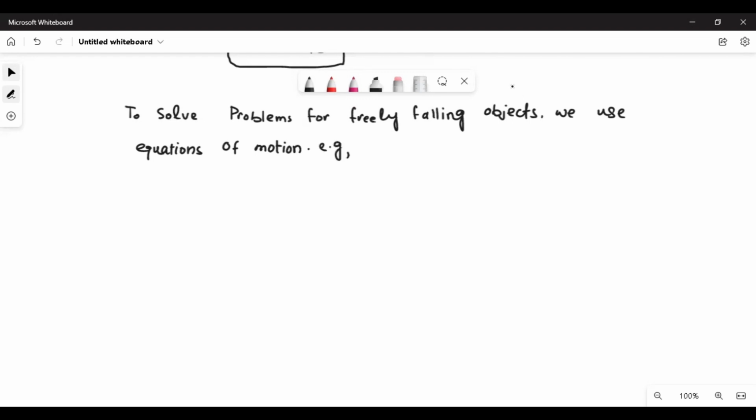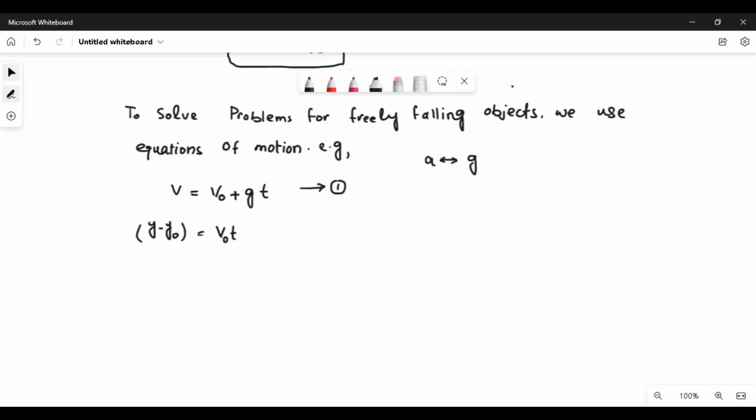What is the first equation? V is equal to V naught plus at, but a here will be replaced by g, so V equals V naught plus gt. So this will be the first equation. What I did, I replaced a by g. Okay, second equation: x minus x naught will change into y minus y naught is equal to V naught t plus half g t square. Y is vertical, x is horizontal. In the earlier equations of motion the car was moving right, left, forward, backward, but now it is up and down.